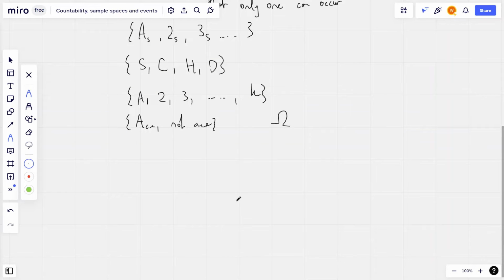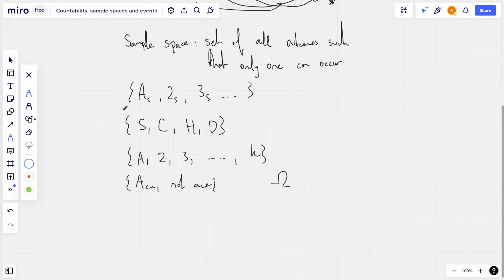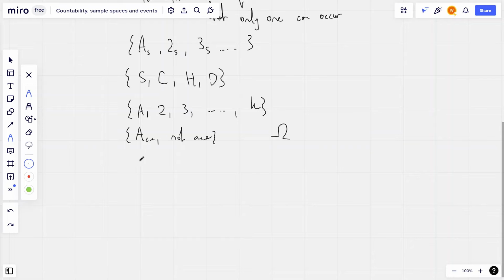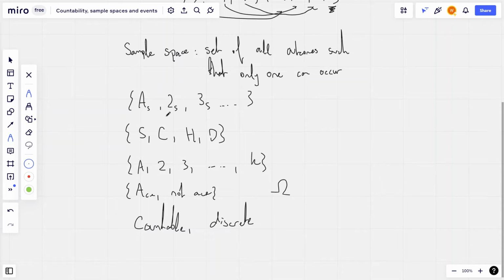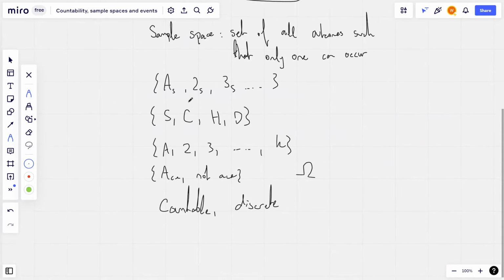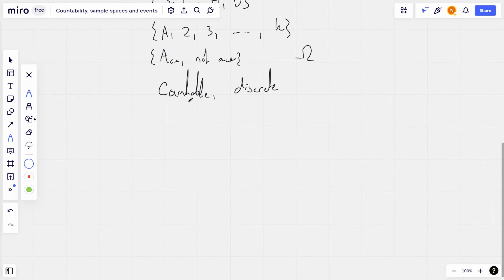So now, notice how we have finitely many cases in each one. We have 52 cases here, we have 4 cases here, we have 13 cases here, we have 2 cases here. All of these have a finite number of cases, and so we call them either countable or discrete. And if we have an infinite number of cases that's not countable, then we will call this continuous.